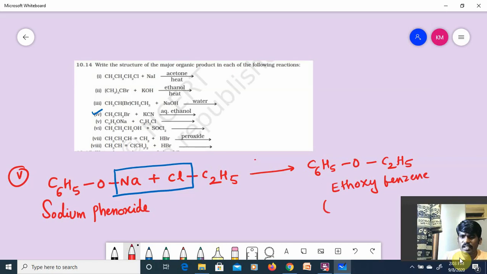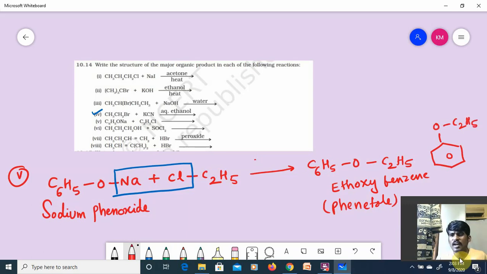This ethoxybenzene is called phenetole. I can write this ethoxybenzene like this also, C6H5OC2H5. Understood the point, guys?